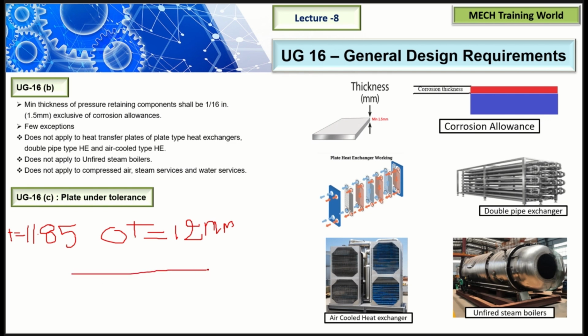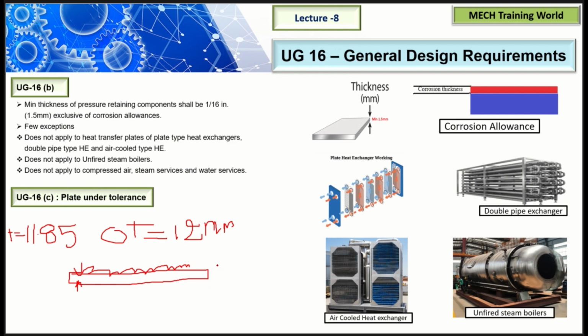After receiving the plate, if you measure the thickness throughout the length, you will definitely observe some deviations, because it is not possible for any manufacturer to manufacture a plate with exactly 12 mm thickness. So that's why you will observe some deviations in the plate.